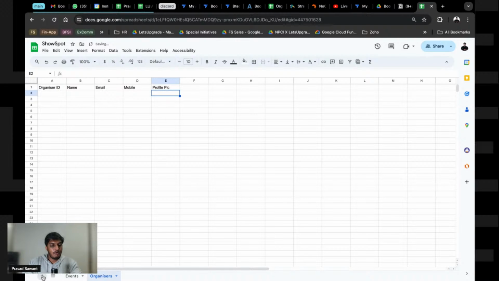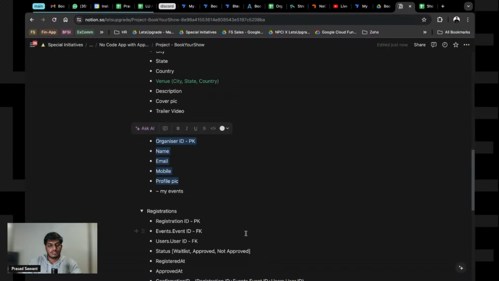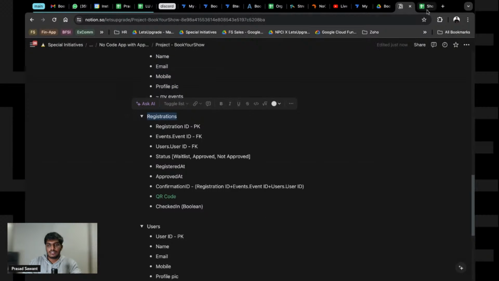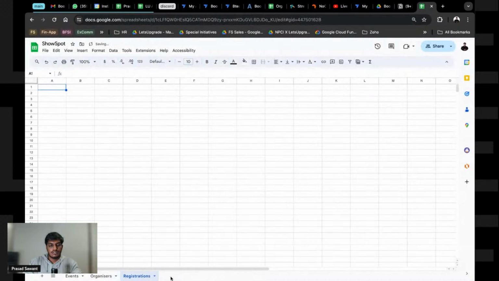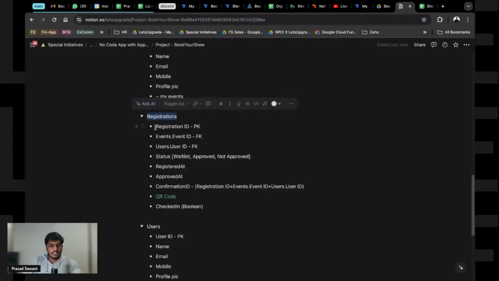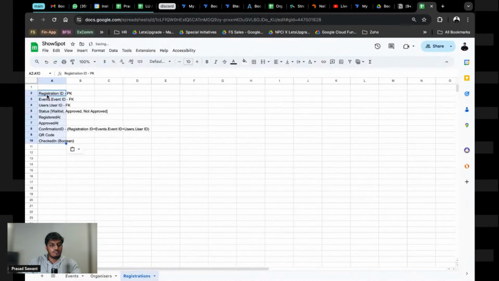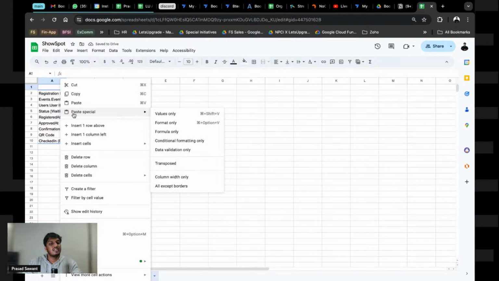Right? And now the next thing that we are going to do is go back to Notion, and we have registrations again. We come back here. Okay, there was a problem. Registrations. Let's go back and create this table real quick. And as I mentioned, we will not have a column for QR code, because that is something we will generate on the go.